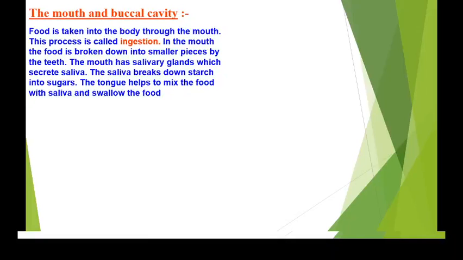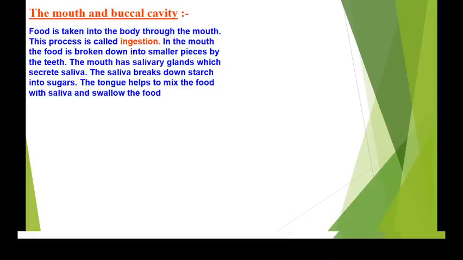Of course, the food has to be broken down into smaller pieces. So who does this work? That is the teeth. Have you observed your teeth? Yes. These are the teeth that help the food to break down into smaller pieces. And then the mouth has salivary glands which secrete saliva. Have you ever observed your mouth? It is always watery inside, right? It has to be always watery and never dry. So that is why you have to keep on drinking water, and the salivary glands will secrete the saliva which will help to break down the starch into sugar.